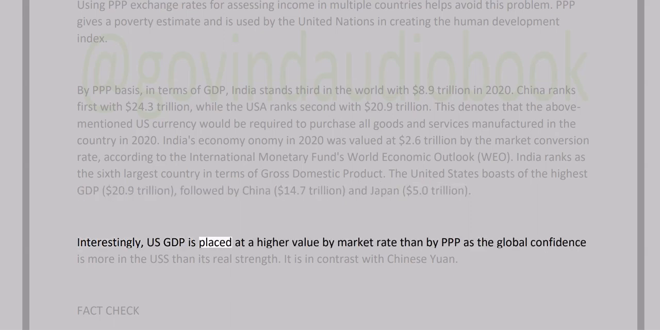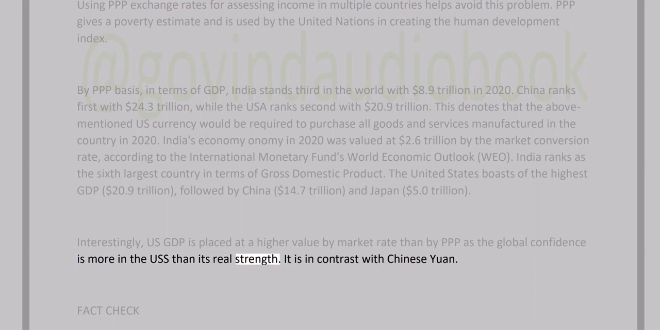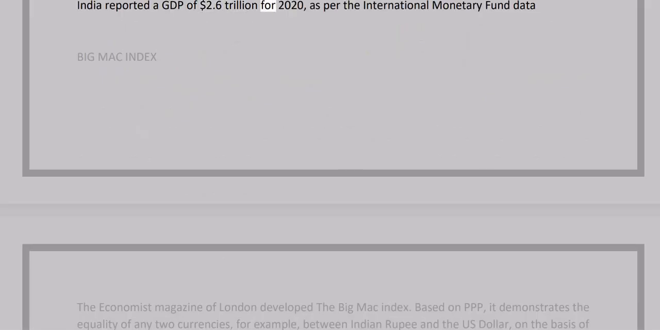Interestingly, US GDP is placed at a higher value by market rate than by PPP, as the global confidence is more in the US than its real strength. It is in contrast with the Chinese yuan. Fact check: India reported a GDP of $2.6 trillion for 2020, as per the International Monetary Fund data.